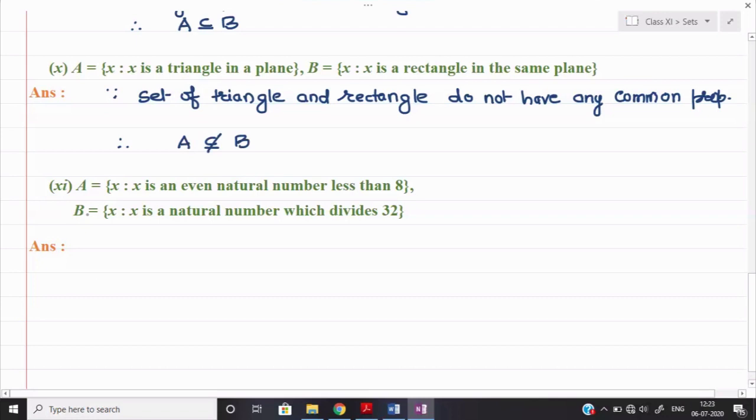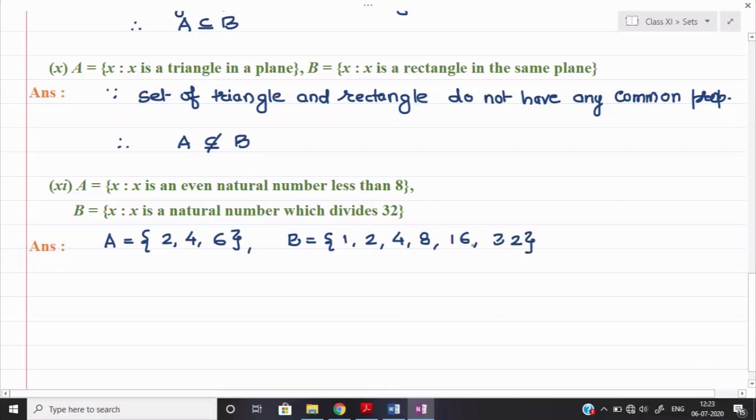X is an even natural number less than 8. So, suppose if I list out the elements of set A. So, even natural number. Even as well as natural. So, 2, 4 and then 6. Only these three numbers will come. Similarly, set B if I talk about. So X is a natural number which divides 32. So who can divide 32? That first of all 1, then 2, then 4, then 8. Okay, after 8 I think it will come 16 and then finally 32.